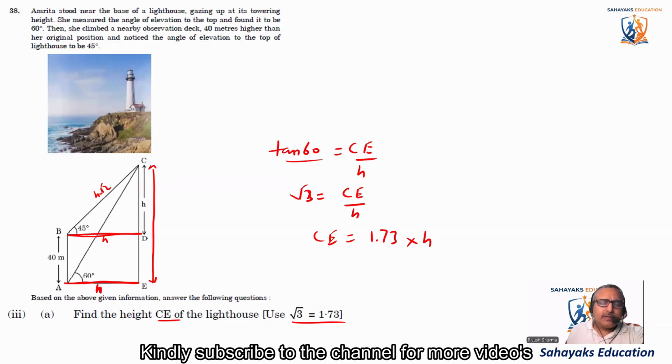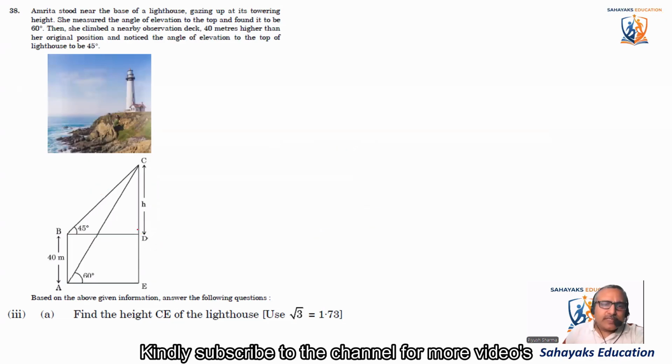Oh, it is given. There are certain things which are given to me. This is 40. I forgot that we have to take this as 40. If I take it as 40, some value will come out. So let's just cancel it out. Okay, if this is 40, I said this is h, and this is h root 2, and this distance is 40.